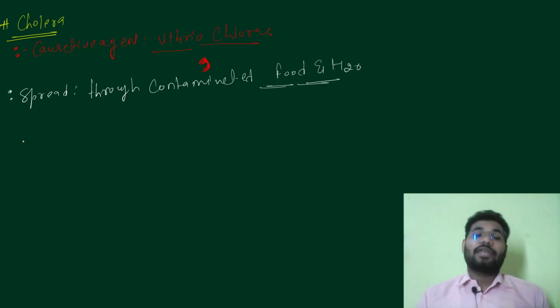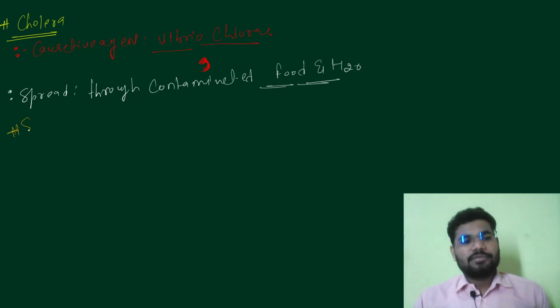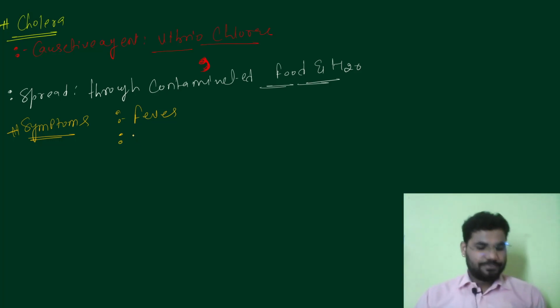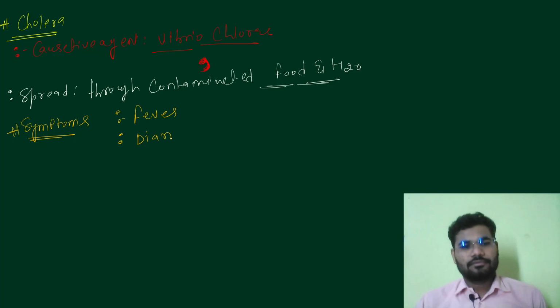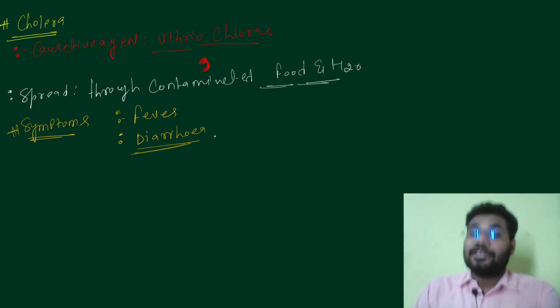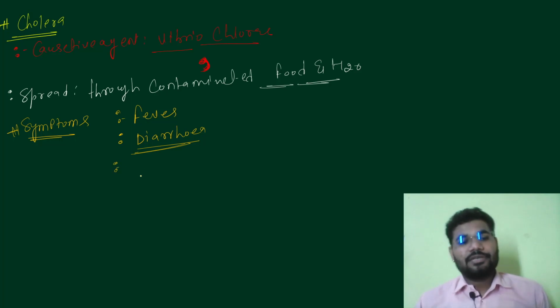Anyway, what are the symptoms? The symptoms are not very peculiar, but of course the symptoms can become severe. So why can it become severe, let me tell you. First of all, fever. Second is diarrhea, watery loose motion, right? This is important. Now if the diarrhea is not controlled, if it is a very severe diarrhea, it may lead to dehydration.